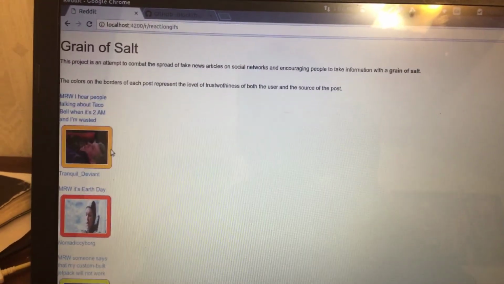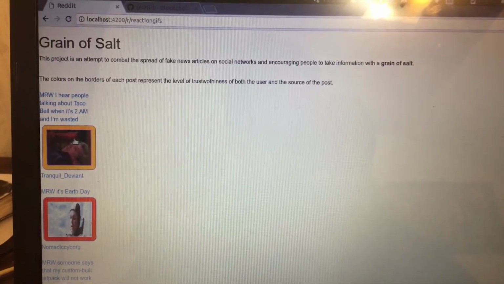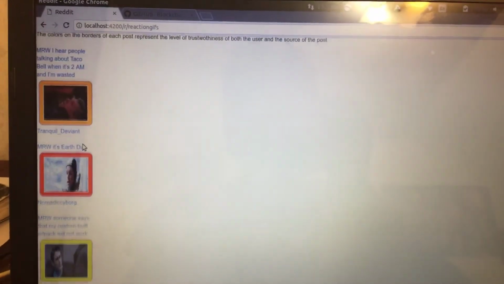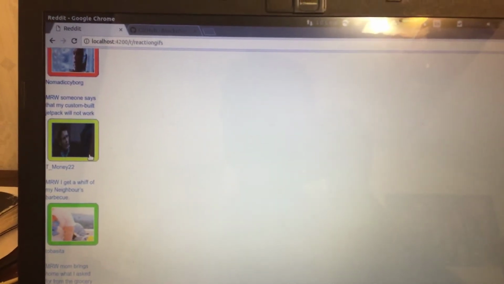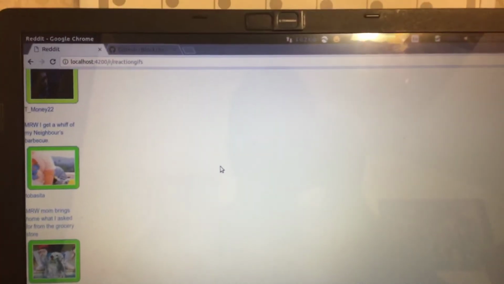So this kind of post should definitely make me skeptical. This is a no-go area. This is slightly better, something I could take with a grain of salt, and something like this is something I could probably believe in. And that's the concept that we were able to come up with over the weekend.